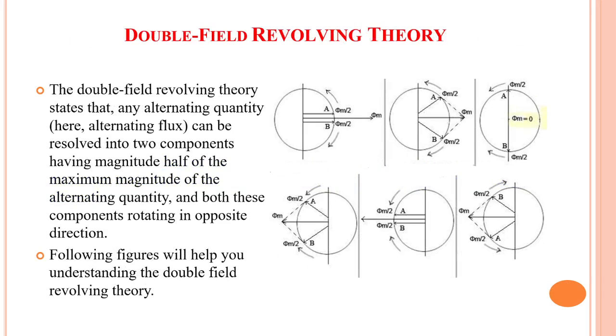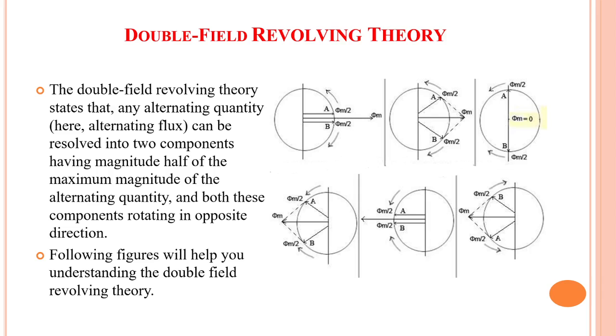Double field revolving theory states that any alternating quantity, here we are talking about alternating flux, can be resolved into two components having magnitude half of the maximum magnitude of the alternating quantity, and both these components rotate in opposite directions. So what we are doing in this theory is that the alternating quantity is resolved into two components having magnitude half of the maximum magnitude. That is, the maximum flux is phi m, and the two fluxes A and B will have the magnitude phi m by 2 and phi m by 2, and they both are rotating in opposite directions.